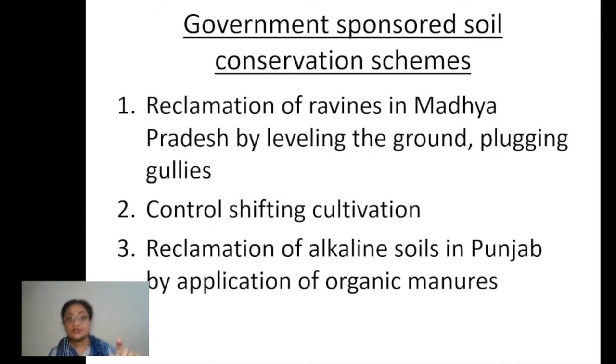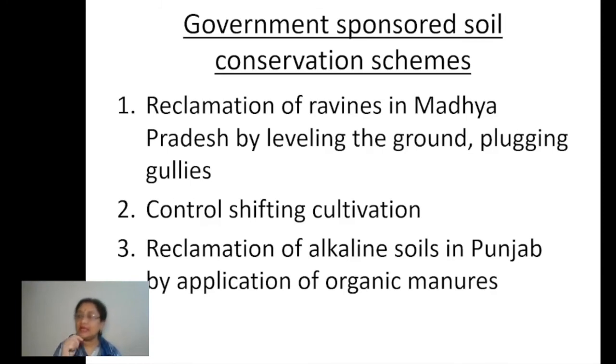Okay, what has happened to the ground? Actually, several deep gullies are there, na? So once the undulated land has been leveled, that land can be further used. Suppose it can be used for agriculture, for plantation, for establishing an industry, for settlements, anything it can be used for, right? But unless it is leveled, it is of no use, right? So this is a step being taken by the government there.